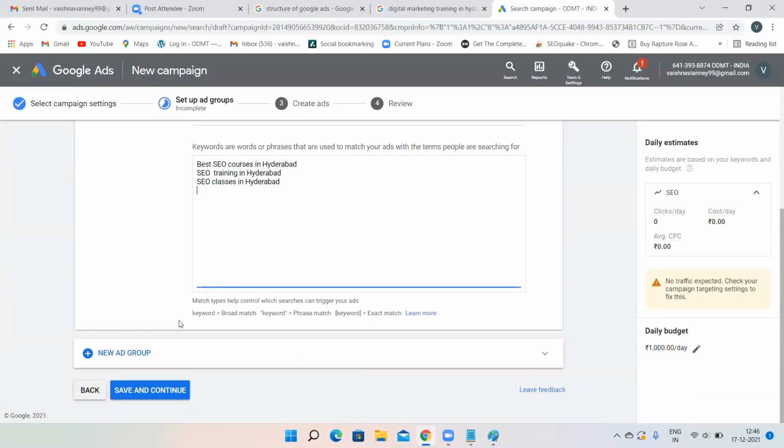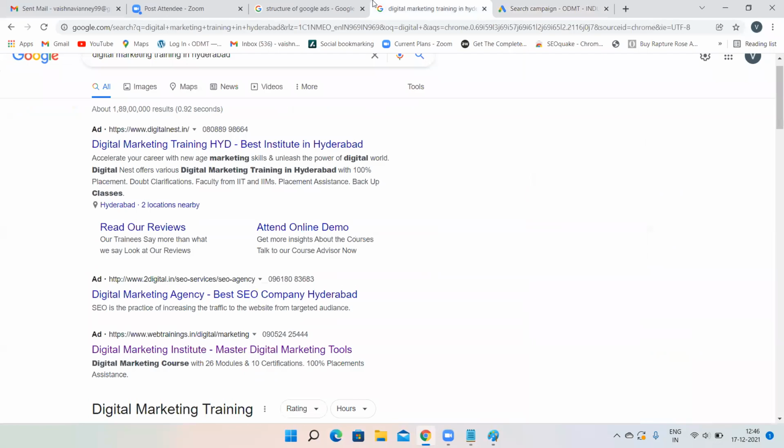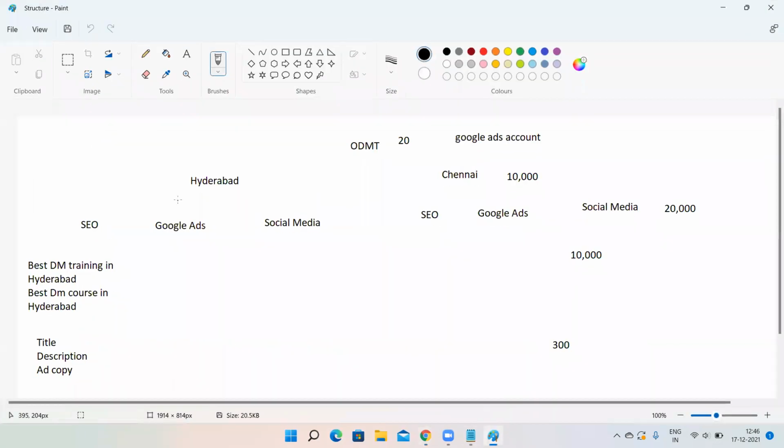Now, suppose we have created two campaigns over here, right? Hyderabad campaign is there, Chennai campaign is there. Under Hyderabad, we are providing 3 different courses. That means 3 ad groups are there: SEO, Google Ads, and social media. I have only created for SEO.